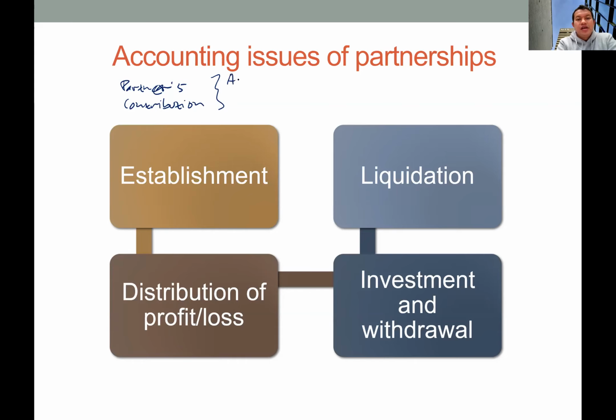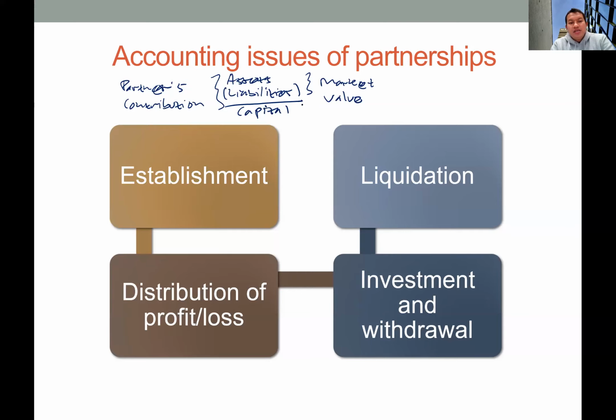They will bring their assets and liabilities to the partnership, and the difference between these two will be the capital of each partner. And remember, we always use the market value in valuing the partner's contribution. So we can ignore the cost or the book value at the moment, and only use the market value.